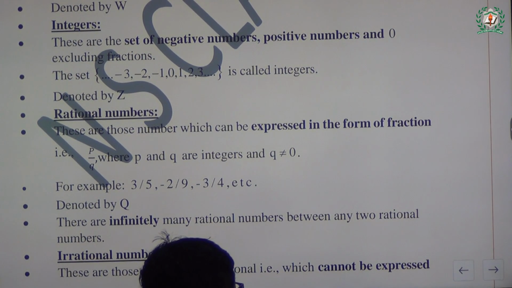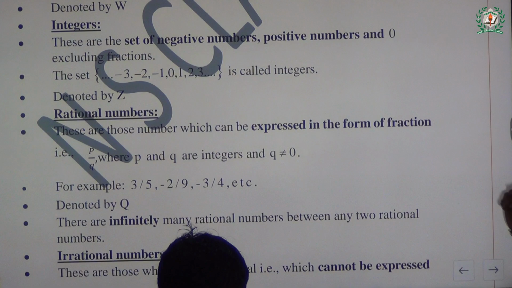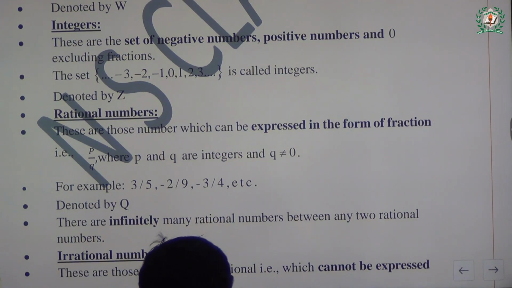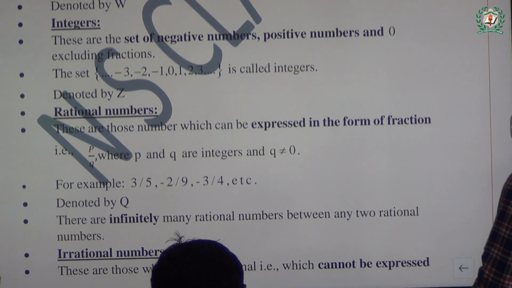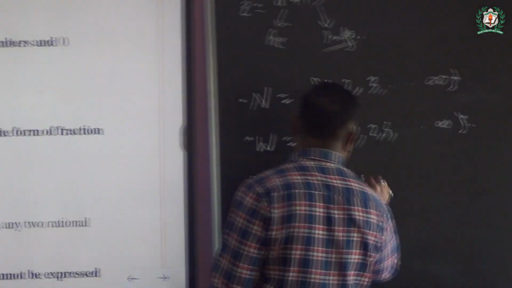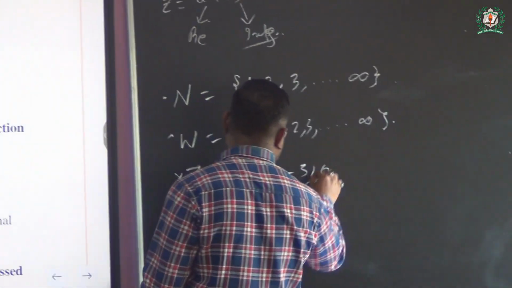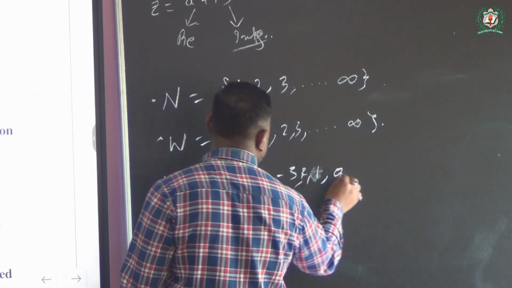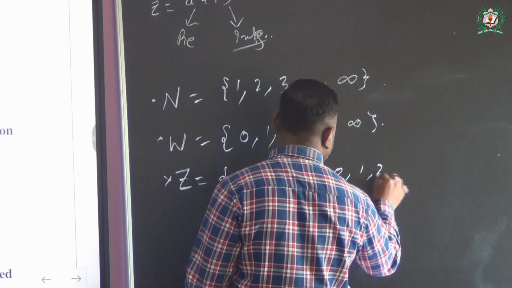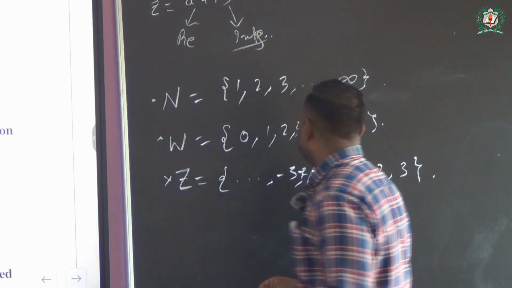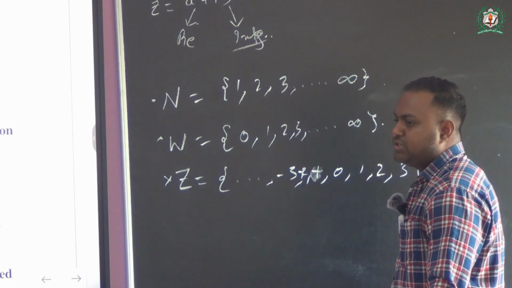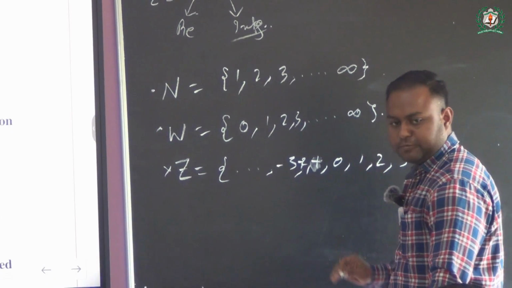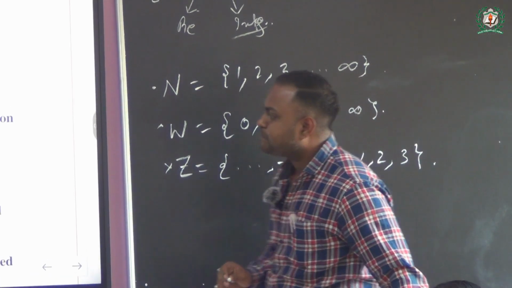Is that clear, class? Here you see we have a set that is ... -3, -2, -1, 0 and so on, generally called integers. Is that clear, class, up to here?